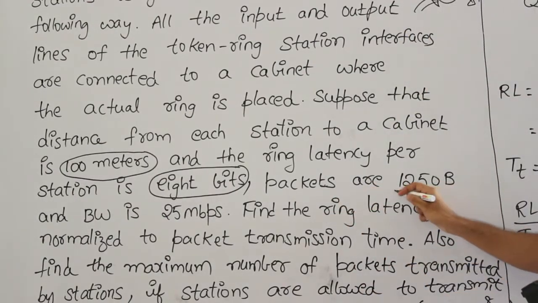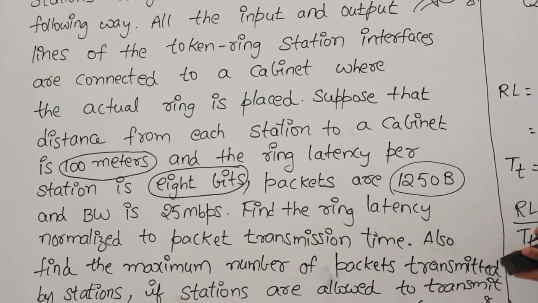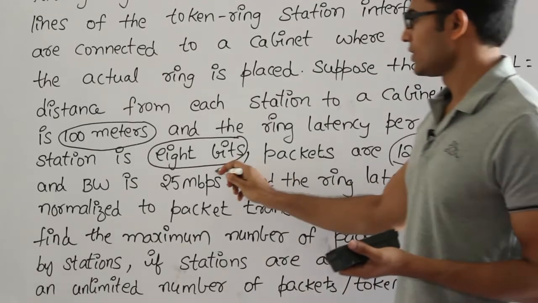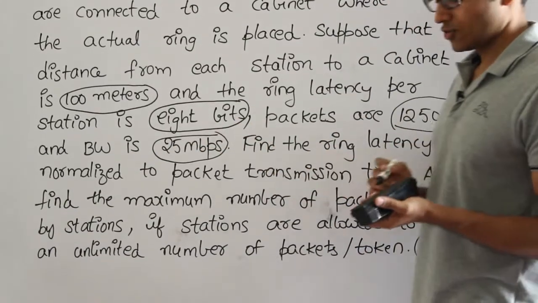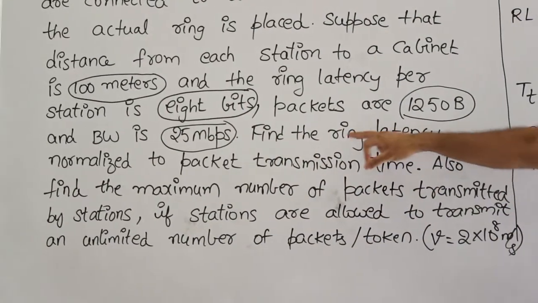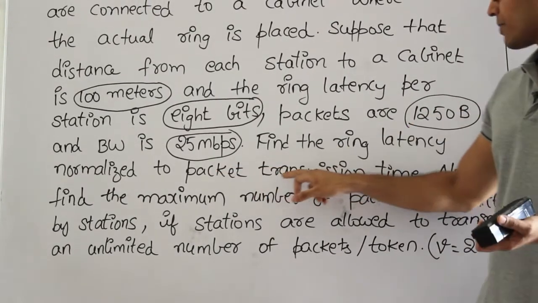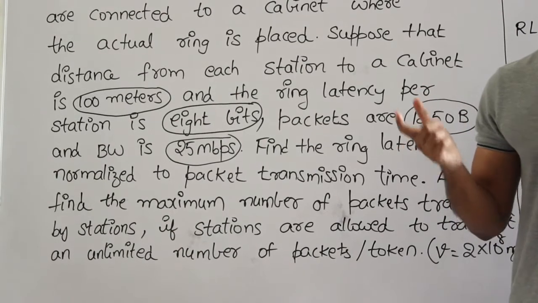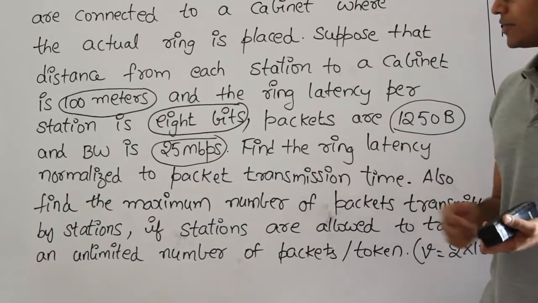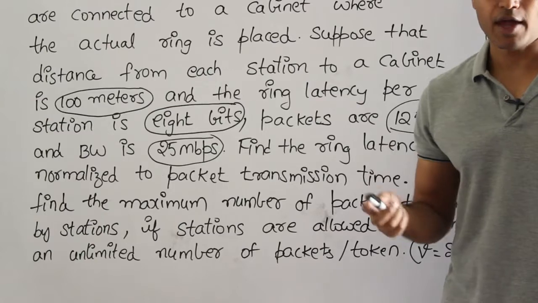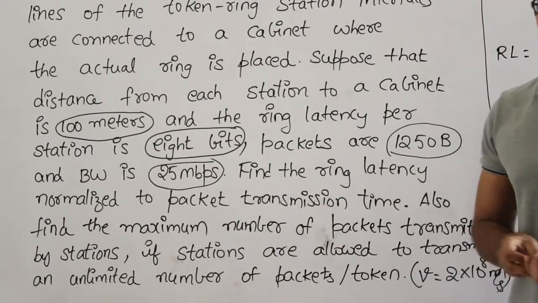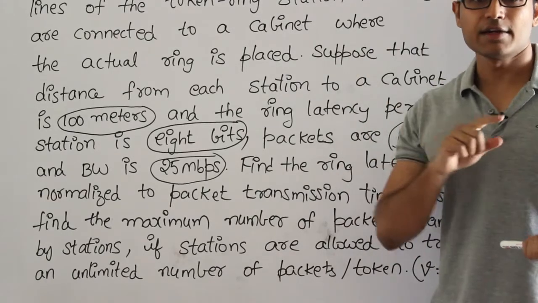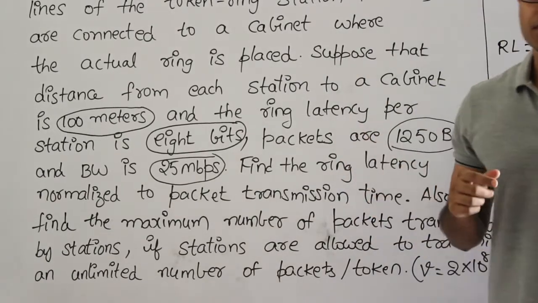Packets are 1250 bytes. The size of each packet is 1250 bytes and the bandwidth is 25 Mbps. Then find the ring latency normalized to the packet transmission time. So they are asking you to find the ring latency normalized to packet transmission time, which means find out the transmission delay for the packet, find out the ring latency, then ring latency normalized to the packet transmission time is nothing but ring latency divided by the transmission time for the packet.